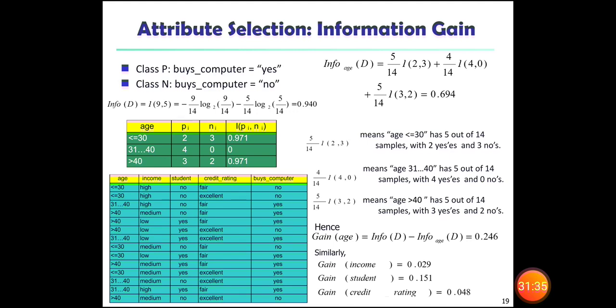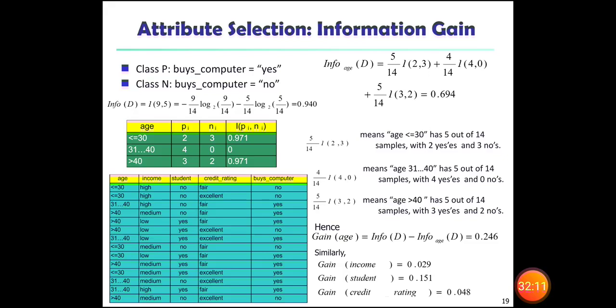With this data we'll calculate the information of D. First we'll take yes, then we'll take no, and both will be included in the formula. The 14 is the total number of records. If you count the buys computer status, we have 14, in which 9 will be yes and 5 will be no. So here we can calculate all these.